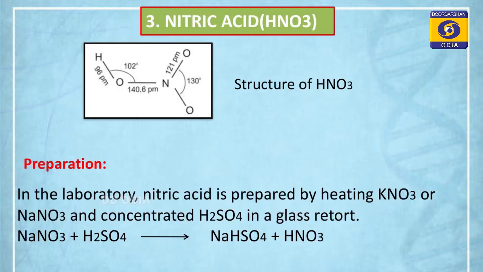Nitric oxide reacts with oxygen to form NO2, nitrogen dioxide gas. This nitrogen dioxide gas with water gives HNO3 and NO. The NO thus formed can be recycled. This is the Ostwald process. Remember the important question here: what happens when ammonia is oxidized by air in presence of platinum.